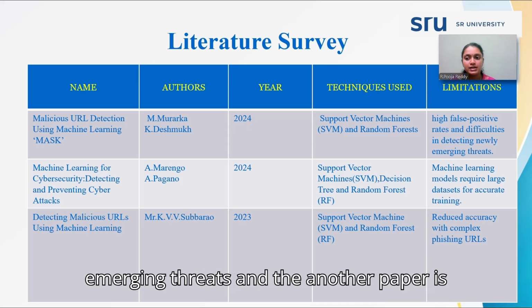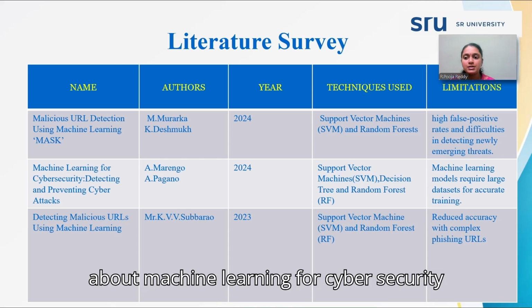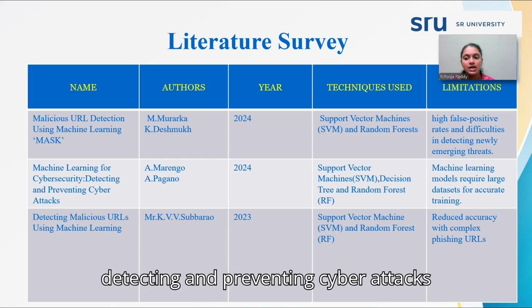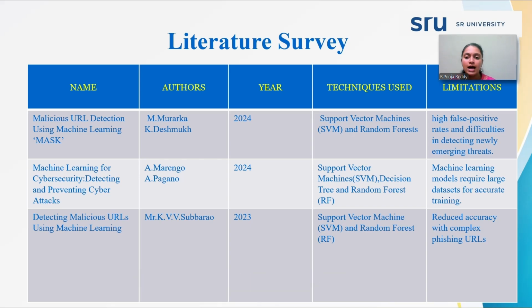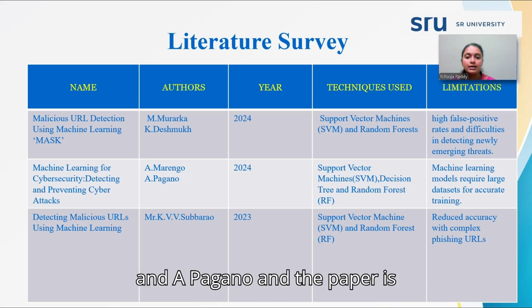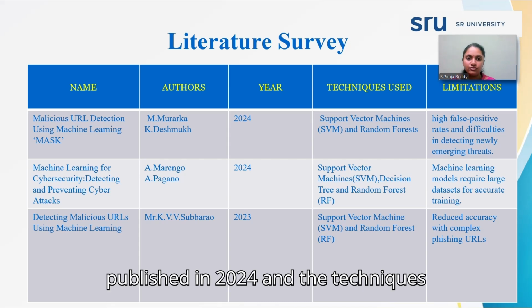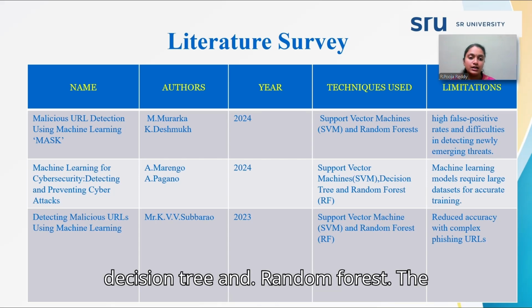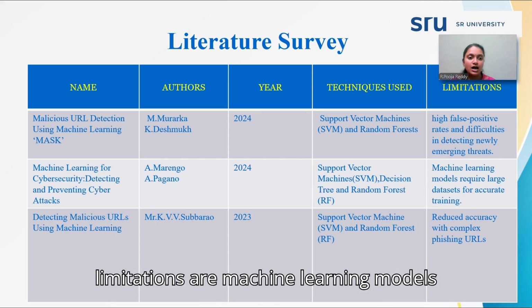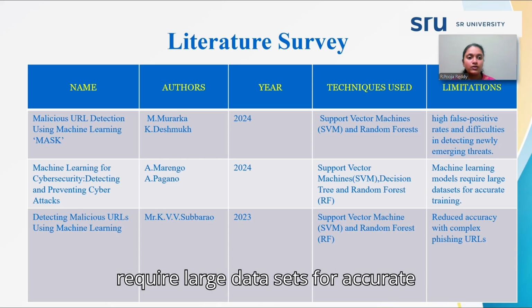And another paper is about machine learning for cybersecurity, detecting and preventing cyber attacks. The authors are A. Marengo and A. Pagano. The paper was published in 2024, and the techniques used are support vector machines, decision tree, and random forest. The limitation is that machine learning models require large data sets for accurate training.